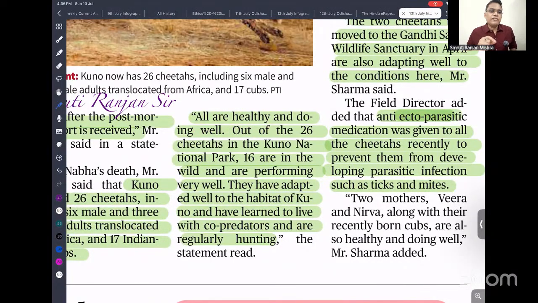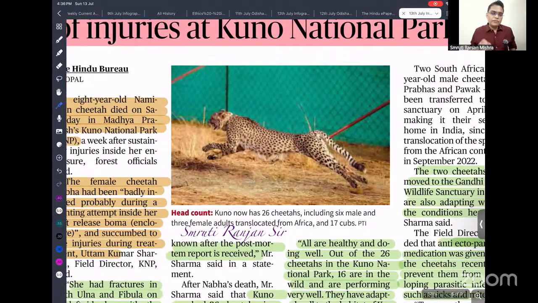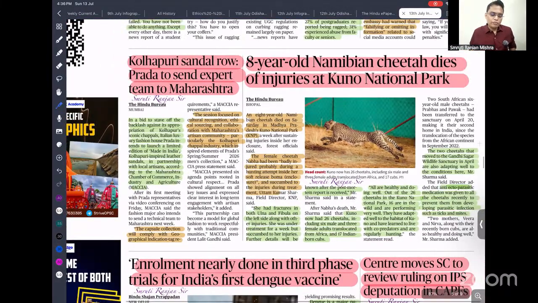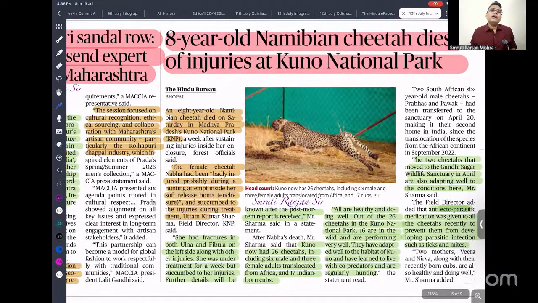Which cheetahs we have translocated, and from which location. There are two kinds of cheetah that exist in the world currently. One is the Asian cheetah, which only exists in Iran, and in India it went extinct in 1952, after independence. But the Iranian cheetah is very few in number. So we have imported, or translocated, cheetahs from Namibia and South Africa, so that they can protect our dryland ecosystem.